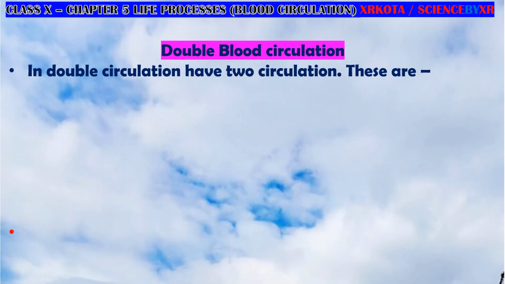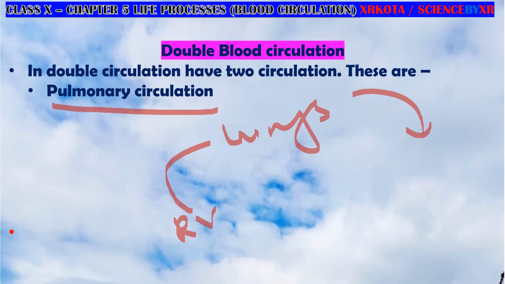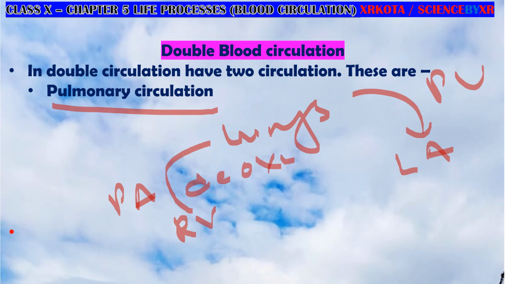In double blood circulation there are two parts. One is pulmonary circulation, in which the blood moves from the right ventricle to the lungs and returns back to the left atrium. This is done by the pulmonary artery and the pulmonary vein. The blood going to the lungs is deoxygenated blood, and the returning blood is oxygenated blood. So you must remember all these things.